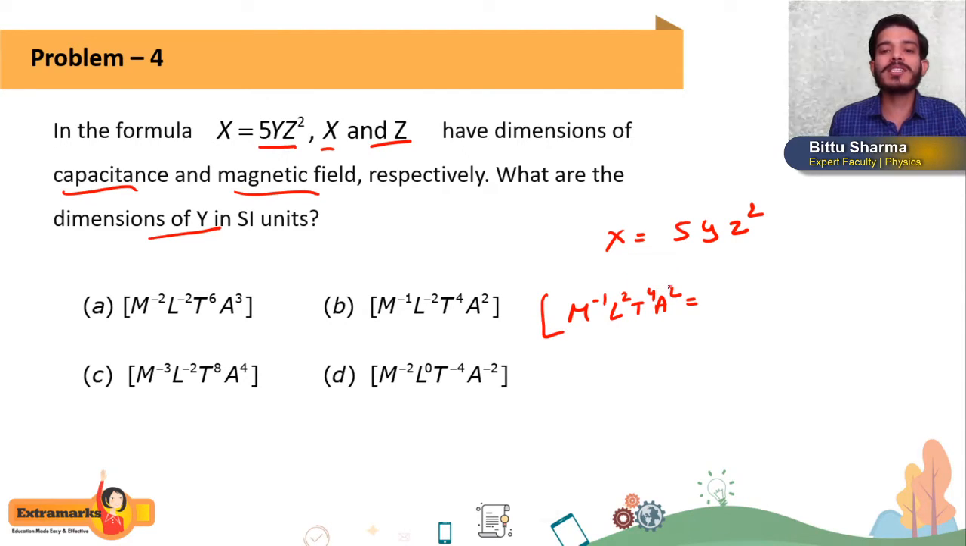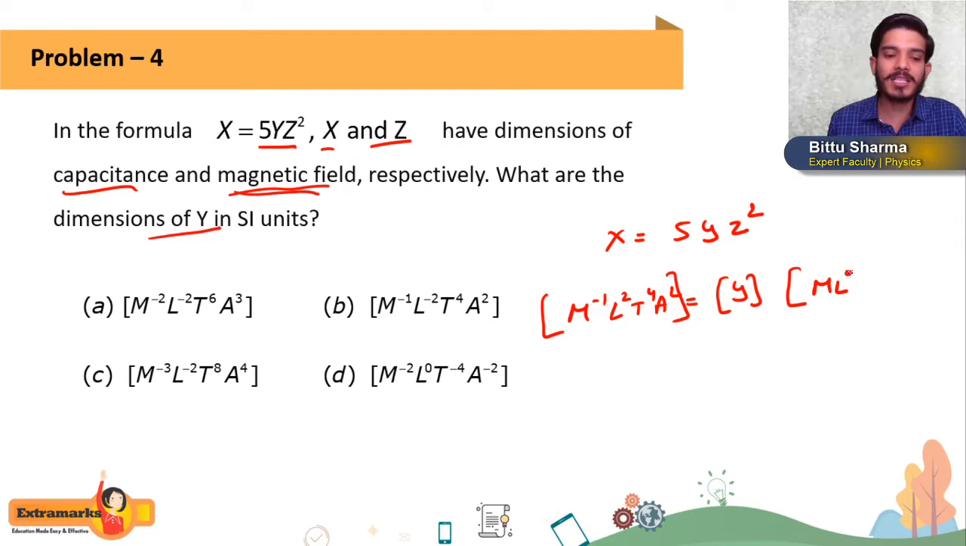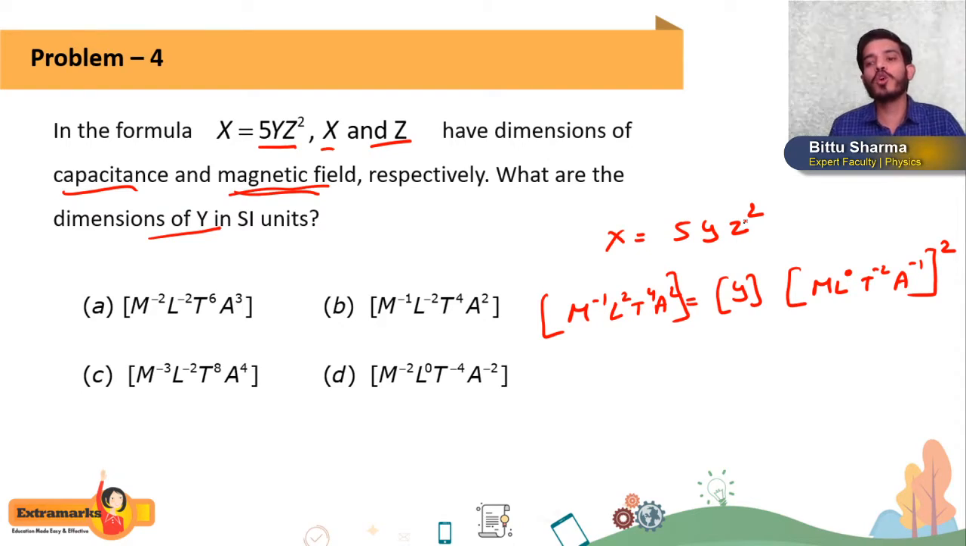Students, here we will not consider 5 because we are calculating only the dimension, and already I told you that in dimensions we cannot calculate the exact value of a constant. Now the dimension of y we have to calculate, and the dimension of z. z is the magnetic field. And what is the dimension of magnetic field? It is M L0 T to the power minus 2 A to the power minus 1. This is the dimension of z. Again, power square, because here we have z square. So remember this thing. I know all these dimensions, so I am telling you; if you don't know, you can calculate them by using formulas.